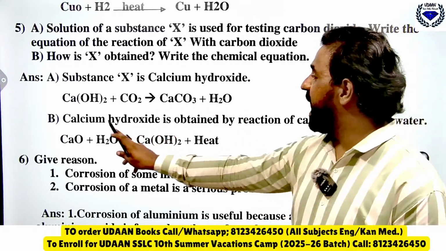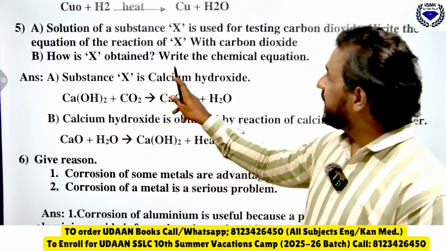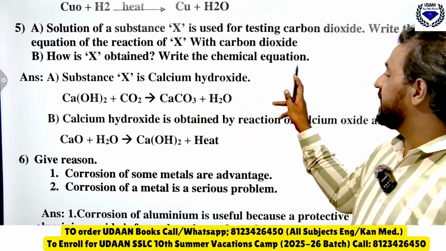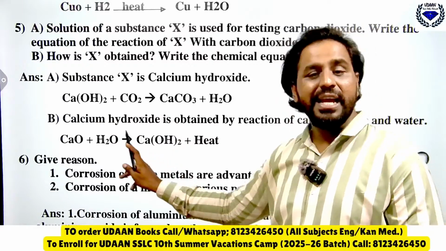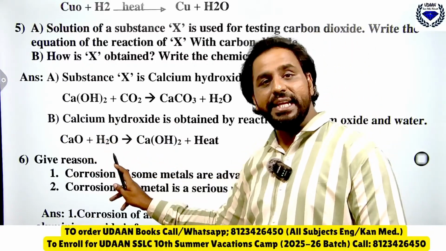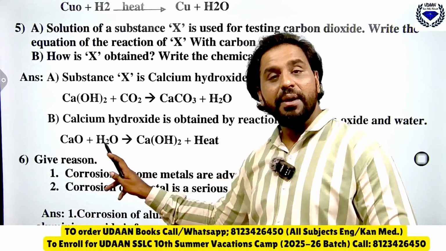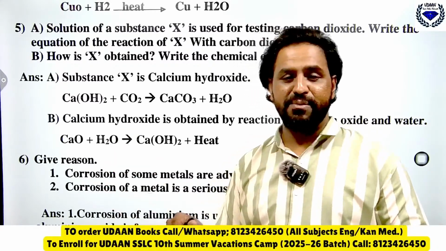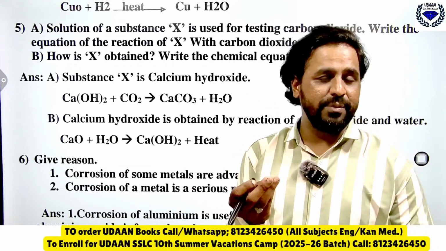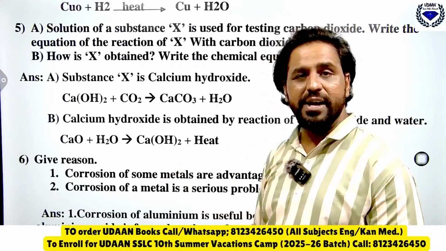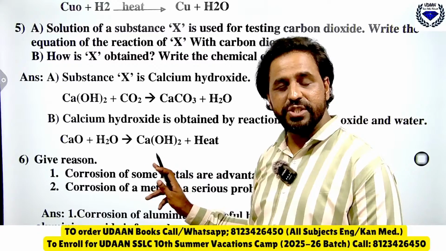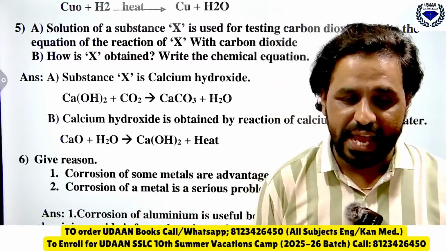Again they asked how X is obtained. Write the chemical equation. Calcium hydroxide is obtained by adding water to calcium oxide, called quicklime. When you add water to that, it will form calcium hydroxide. It is an exothermic reaction, and it is a combination reaction.